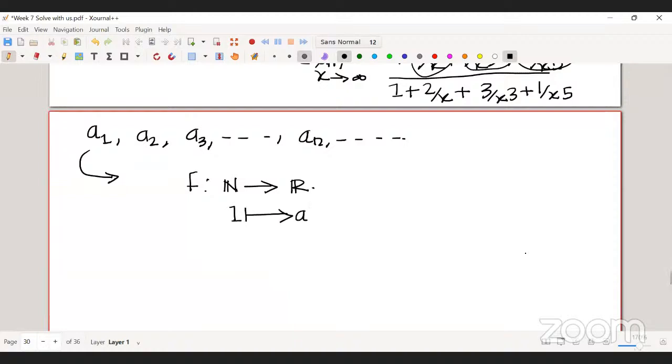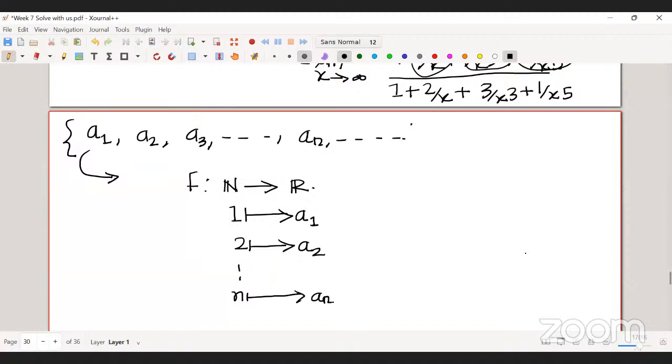You take the image of 1 to be A1, the image of 2 to be A2, and similarly the image of n is An. So if you have a sequence like this, you can construct a function from natural numbers to R.